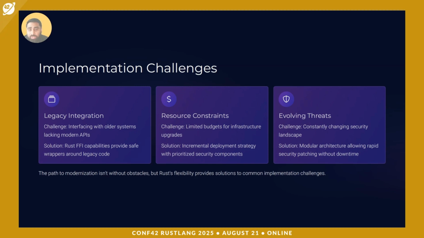So you need to determine the approach when you modernize your network infrastructure. You have to make sure you have a clear picture of all the end of life devices. Try to evaluate and then slowly deploy using Rust. You can definitely see the results. And also the evolving threats in the current infrastructure trend: modular architectures allow targeted patches and updates without downtime.